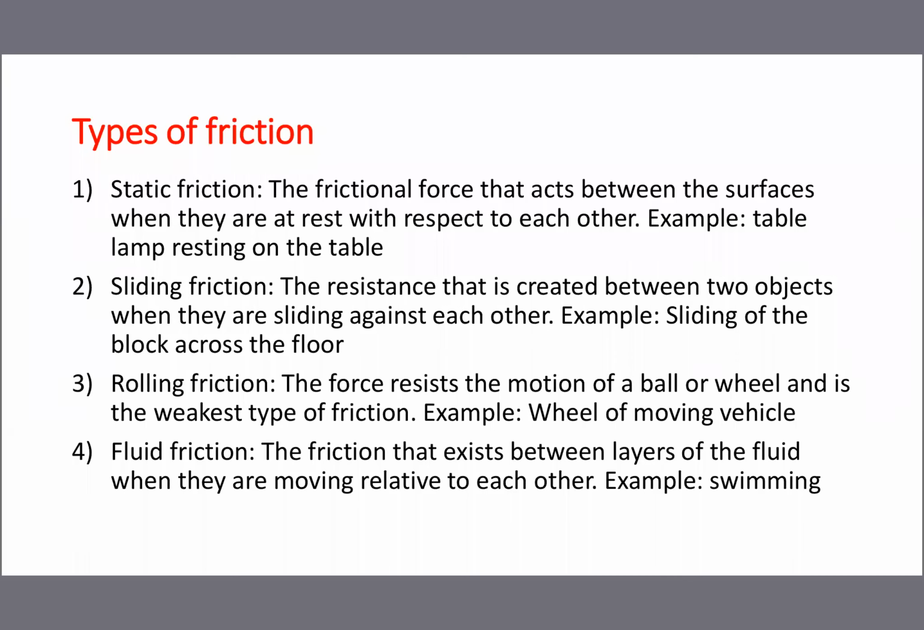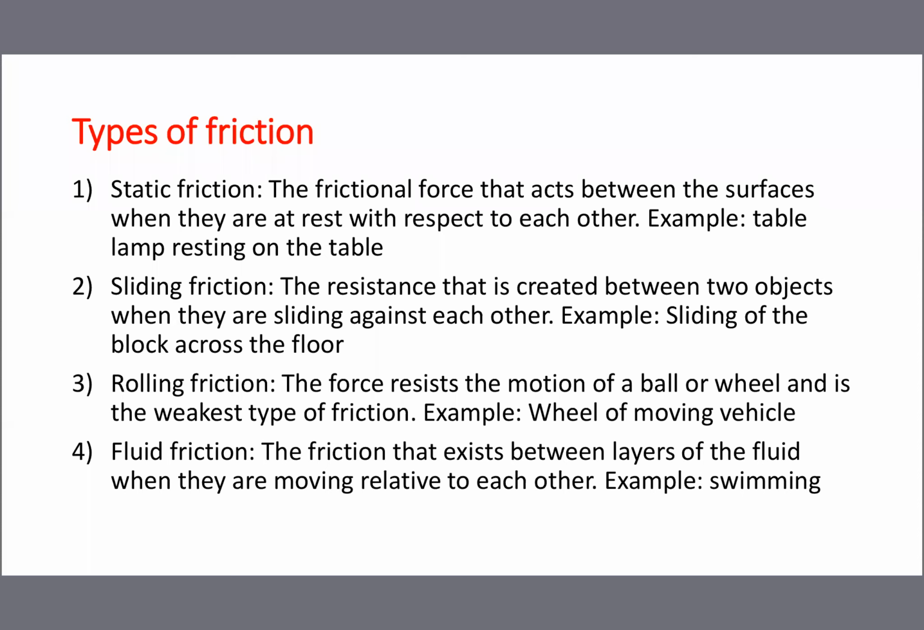Whenever the jobs are moving, or in the shaping machine, the ram is moving forward, reverse, forward, reverse. It's a sliding friction. Whenever the job is moving, the friction between the surfaces is called sliding friction. Example, sliding of the block across the floor, or if you are moving the job. Third one, rolling friction.